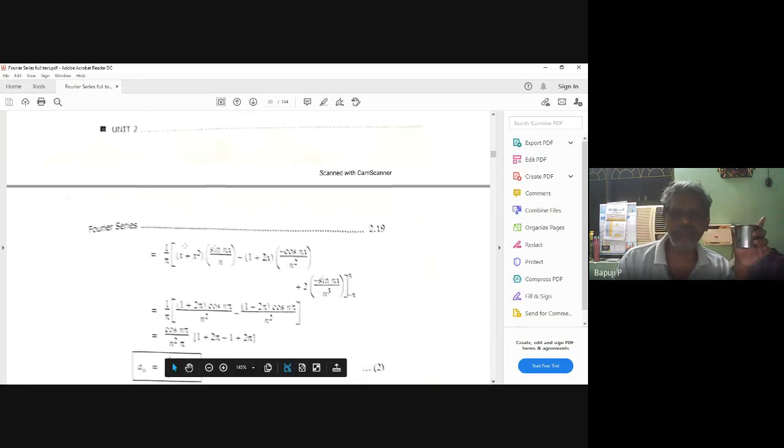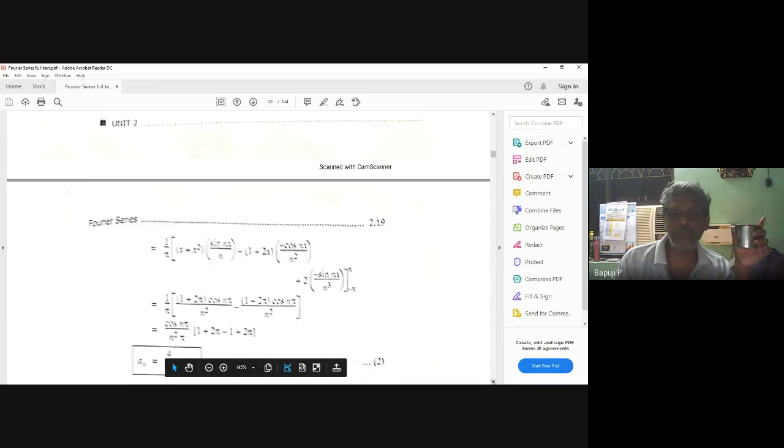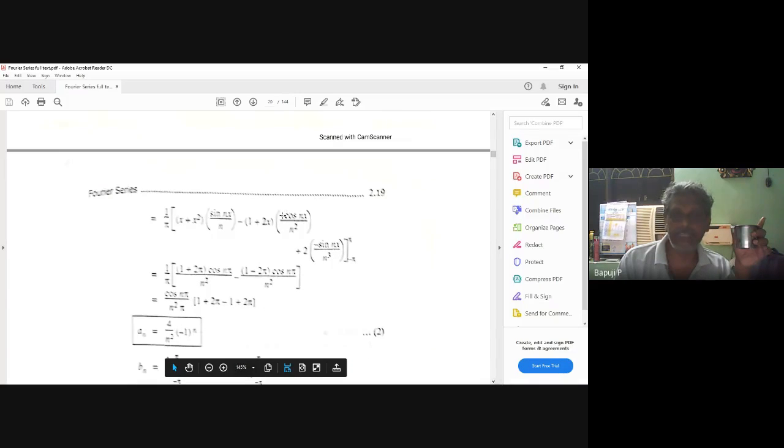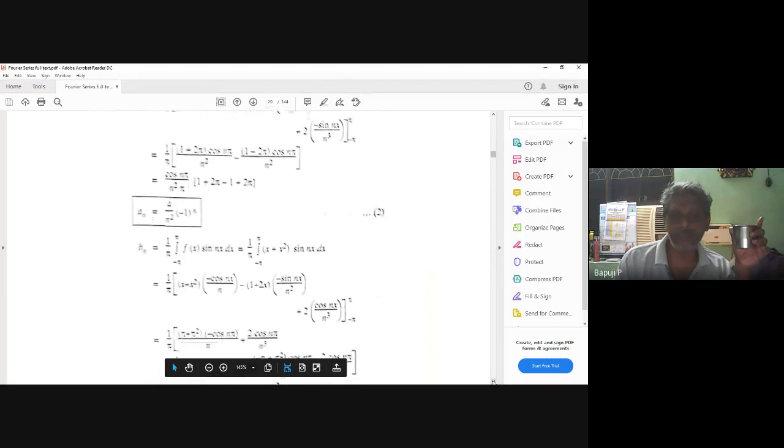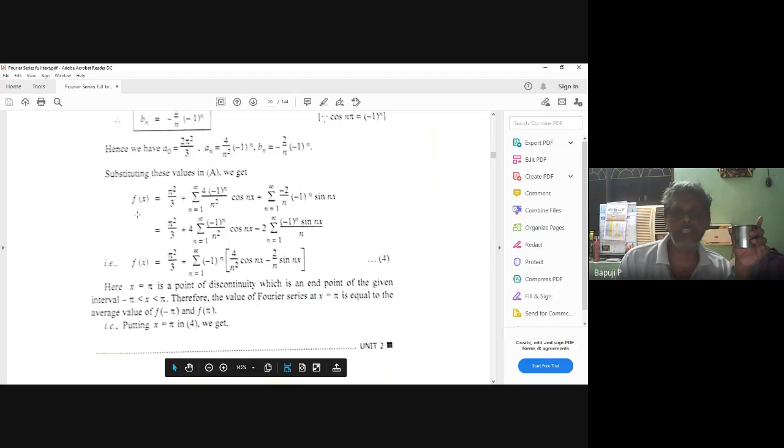Now you can apply limits after doing the integration. But why I am telling you here: don't simplify this minus and minus. Now, applying the limit, this term vanishes, this term vanishes, and this term alone stands. Apply the limit: 4 by n square, minus 1 power n. Similarly bn, the same story. If you do bn, this also vanishes, this also vanishes, and this alone stands. Then you will get all of this.